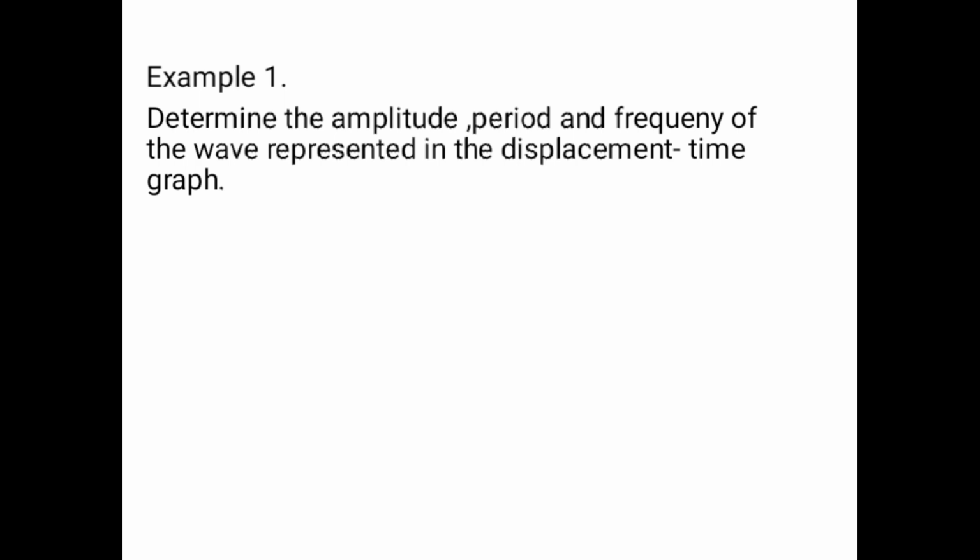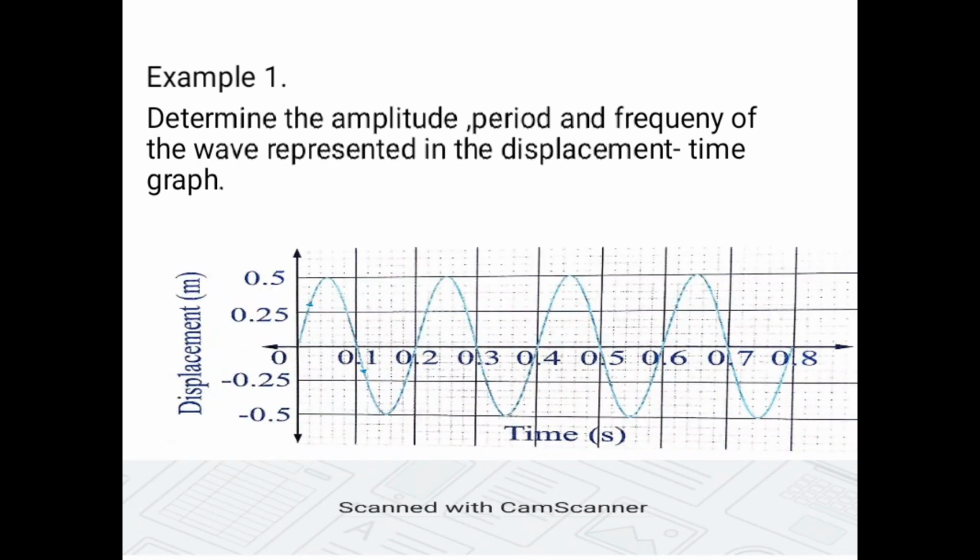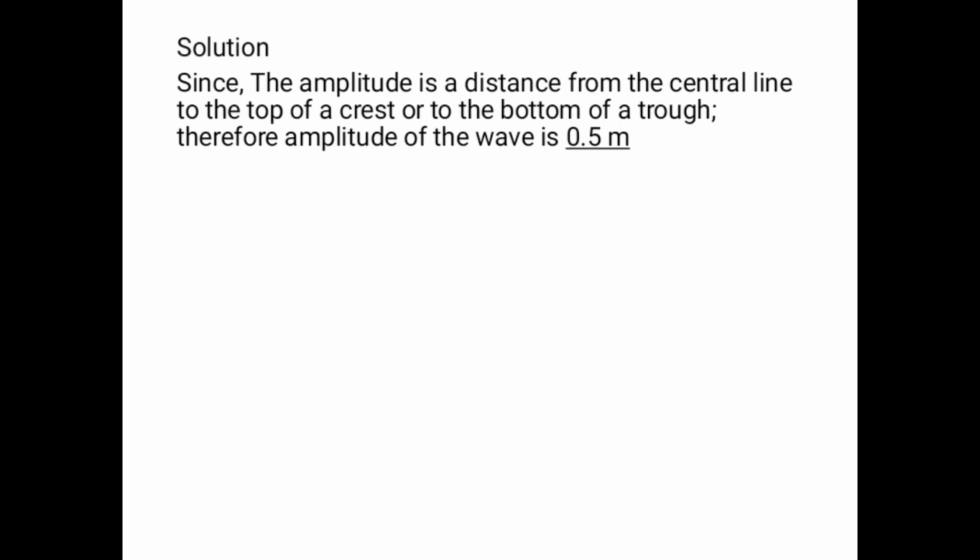Example 1. Determine the amplitude, period, and frequency of the wave represented in the displacement time graph. Solution.